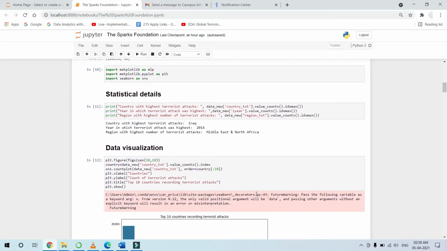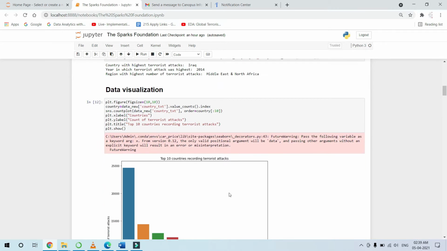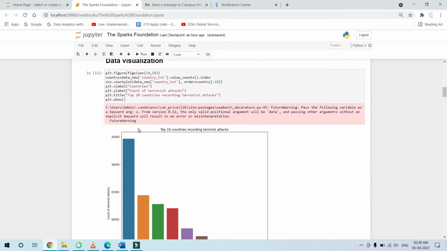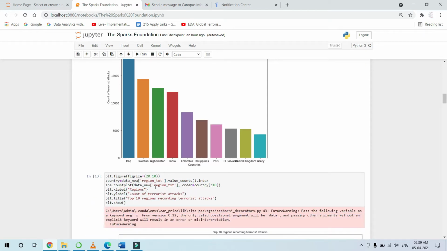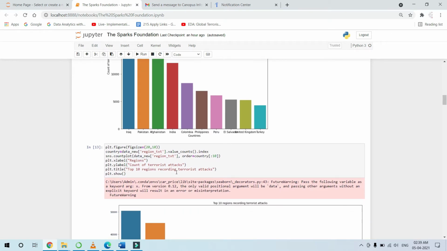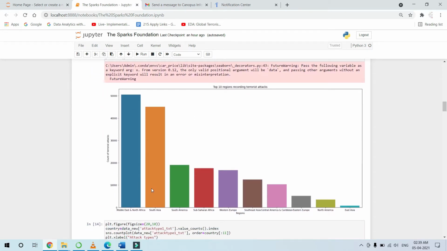Coming to the data visualization part, it will be divided into two segments. The first part is static data visualization, and the second part is dynamic data visualization. Now coming to the static data visualization, this one shows the top 10 countries recording terrorist attacks. It shows Iraq, followed by Pakistan, followed by Afghanistan, and then India. Then the top 10 regions recording terrorist attacks are Middle East, South Asia, South America, Sub-Saharan Africa, and so on.